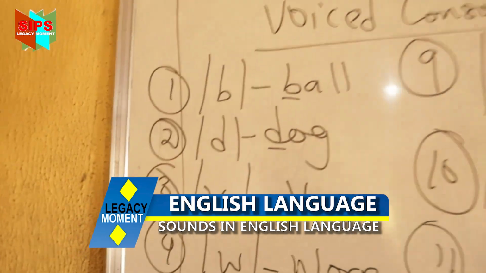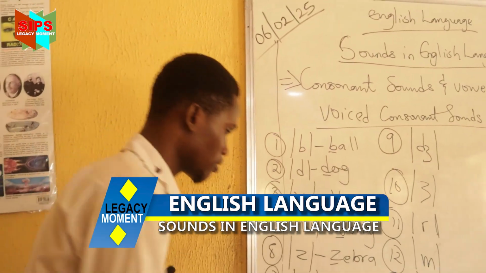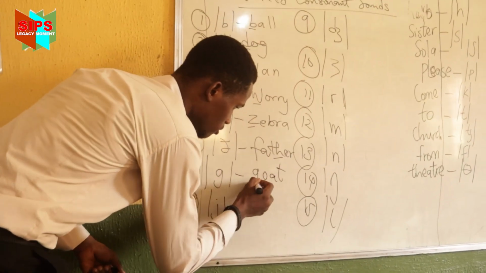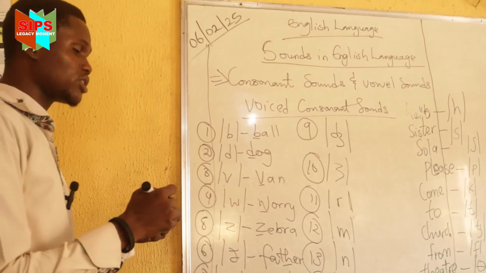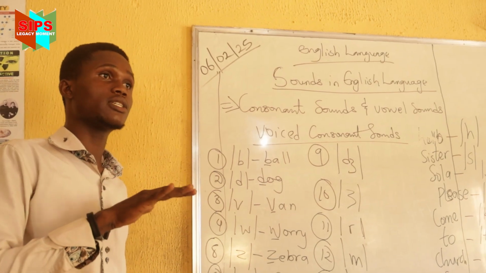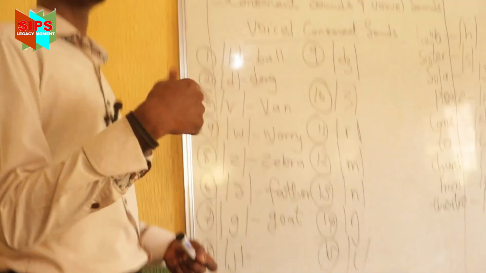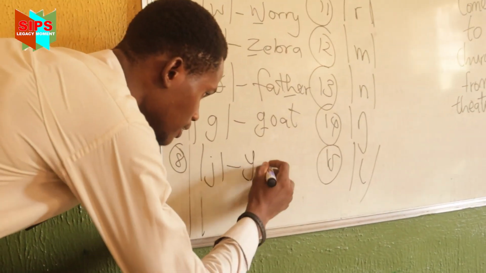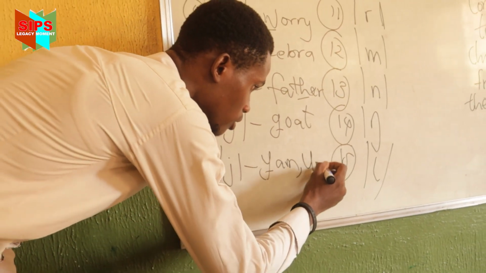Then we have the following one, which is g. As in what? As in goats. Then we have the sound which is y sound, y, as in university, junior, as in jam, as in yesterday. So let's use jam and let's use junior.